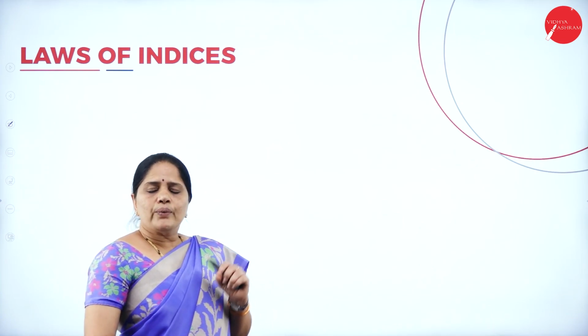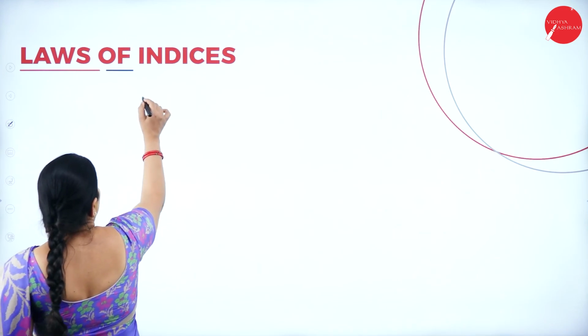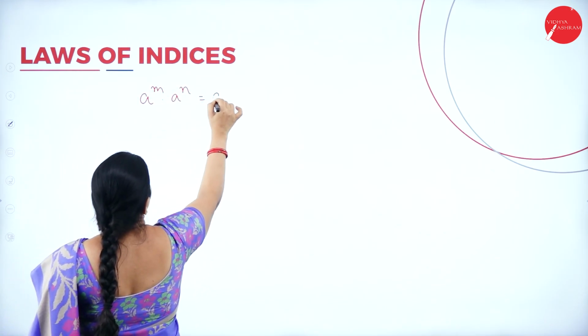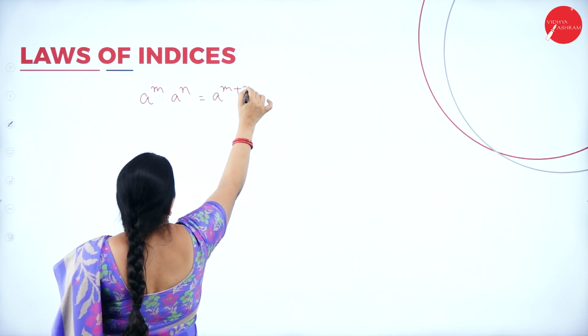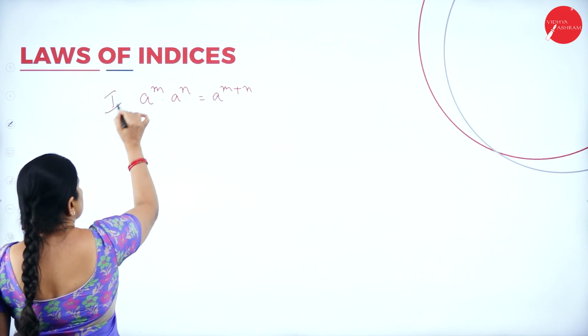Again, let us have a quick revision of what we did today. Now, what does the first law tell us? A to the power of m into a to the power of n equals a to the power of m plus n. So, this is the first law.